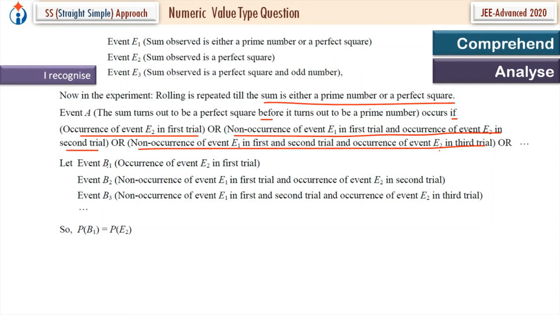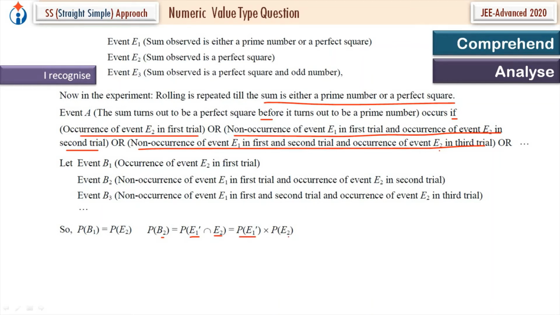So the probability of occurrence of B1 is equal to P of E2, we'll check the value. Now, occurrence of event B2 is non-occurrence of E1 and occurrence of E2 in the second trial. These are two independent events. E1 and E2 are independent, and E1 dash and E2 dash will be independent.